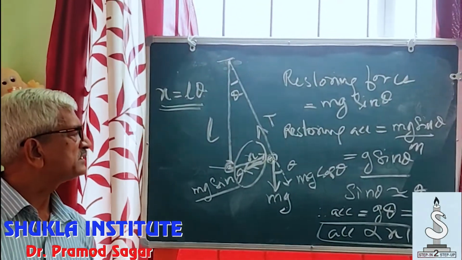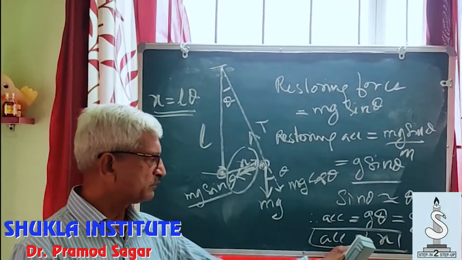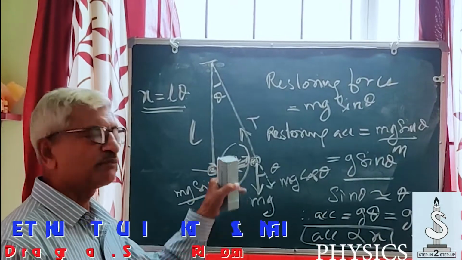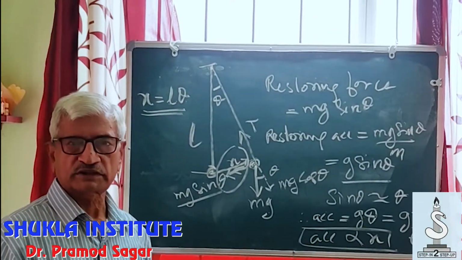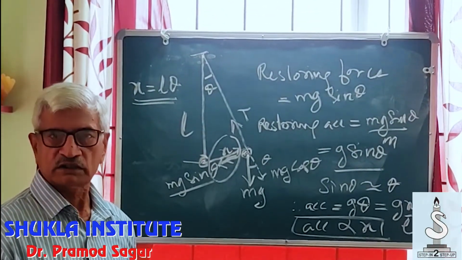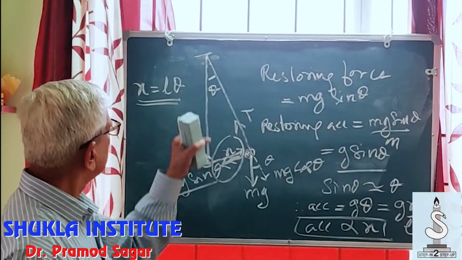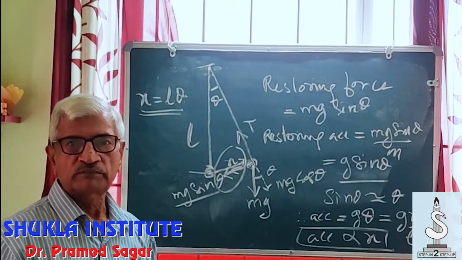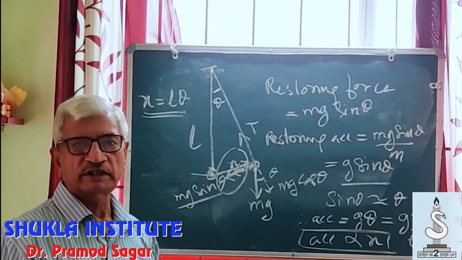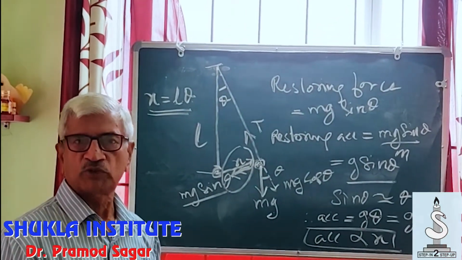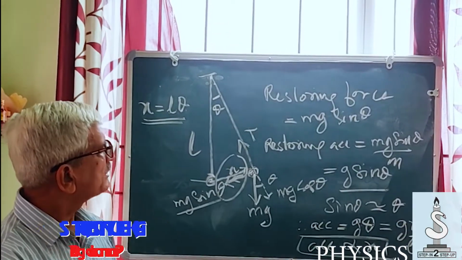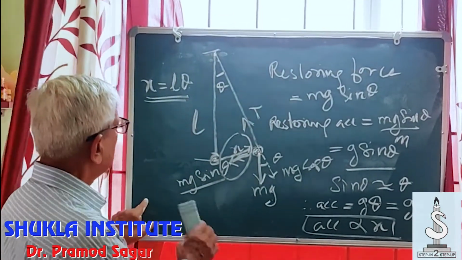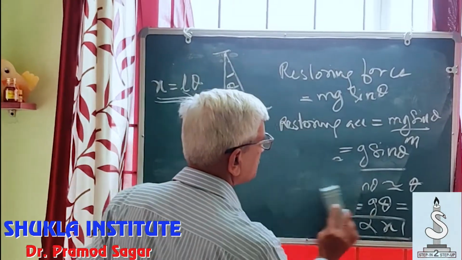The two conditions, namely the acceleration proportional to displacement, is satisfied. Acceleration and displacement are in opposite directions. That condition also is satisfied. So therefore, the motion of a simple pendulum may be taken as a simple harmonic motion. We shall make use of this process at a little later time. Let's look at more examples.